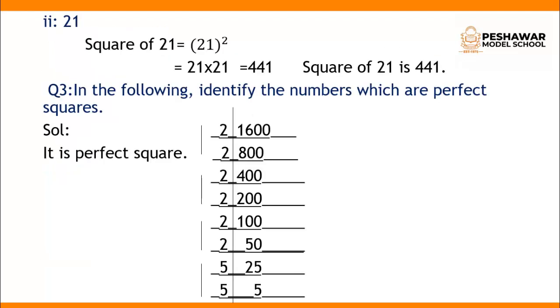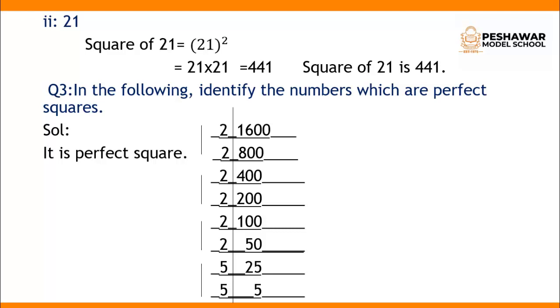289. Let's take another question, the next question is 21. Again we have to find the square of the following, and square means when a number is multiplied by itself. So square of 21 is equal to 21 square. So 21 multiplied by 21 is equal to 441. You can easily multiply 21 with 21. So the product is 441. Square of 21 is 441.